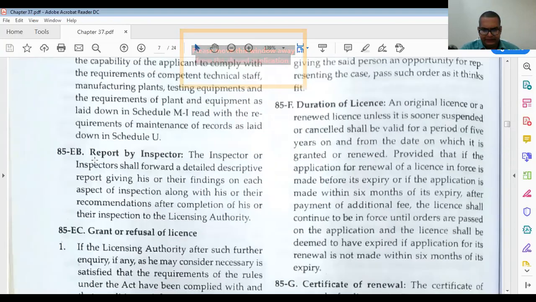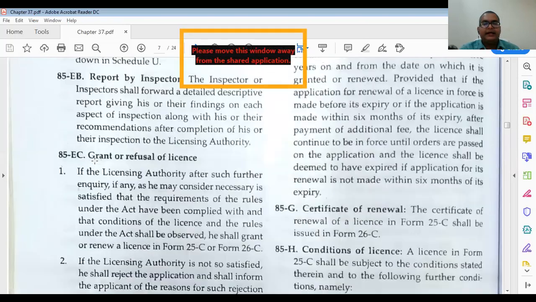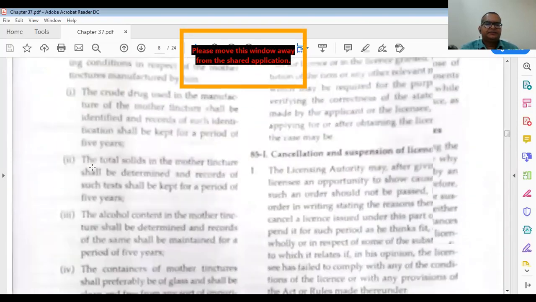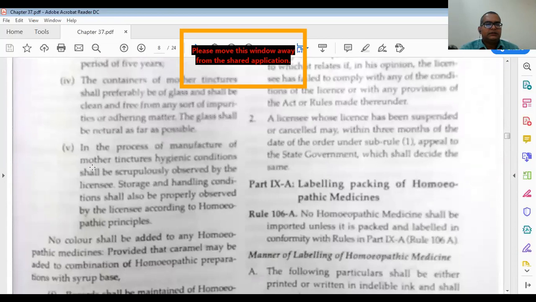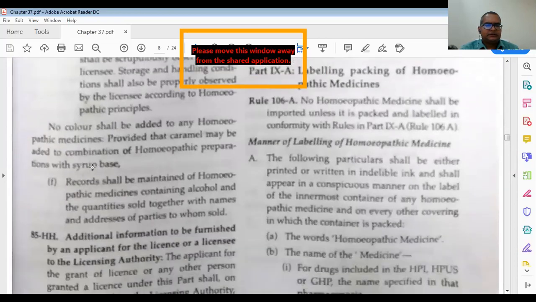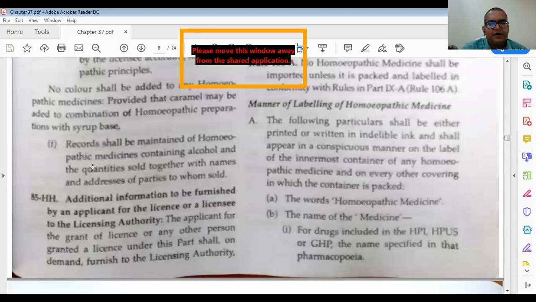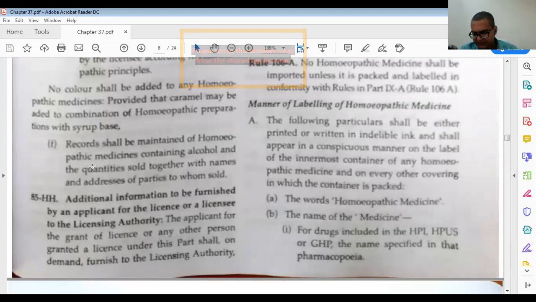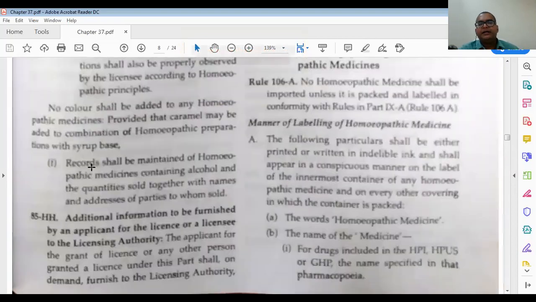Then we have 85F, duration of the license. 85G, certificate of renewal. 85H, conditions of the license. Everything is there. Then we will go to the next page. Then 85H is additional information to be furnished by the applicant for the license by the licensing authority. It means they just need some additional information.